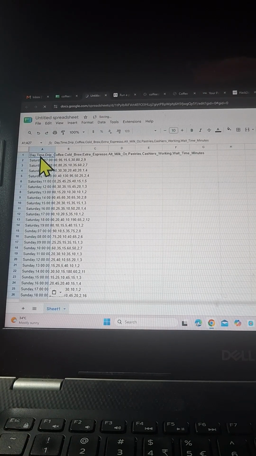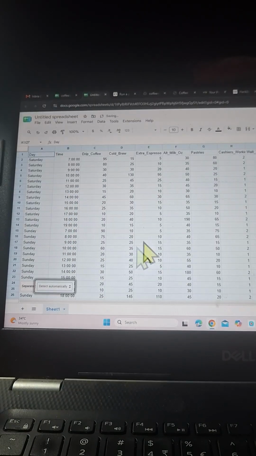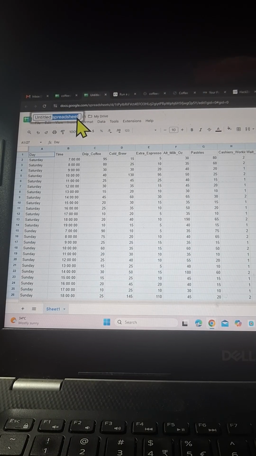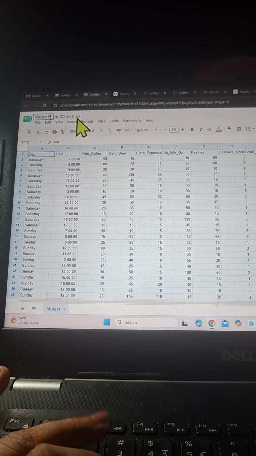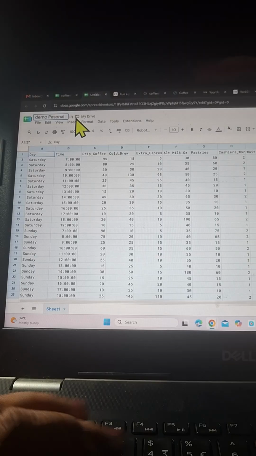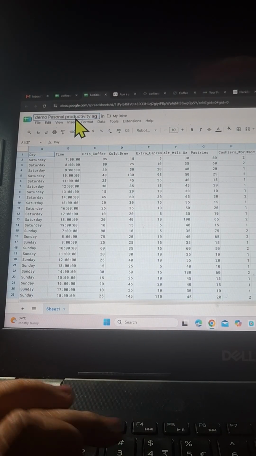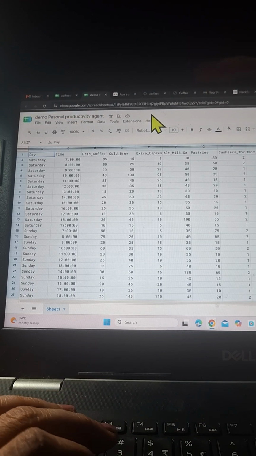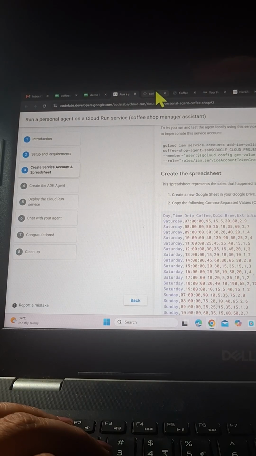Okay, I've pasted the data and go back to data. I want this data to be split into columns. I'll say text to columns. This is done in a few seconds, and I'll say this is demo personal productivity agent. Okay, this is done. Now we have to assign it the permission.